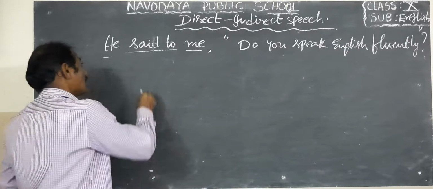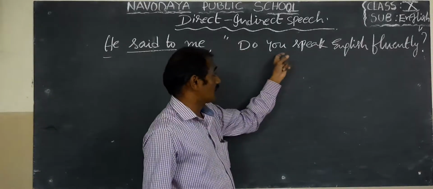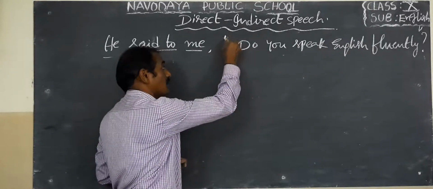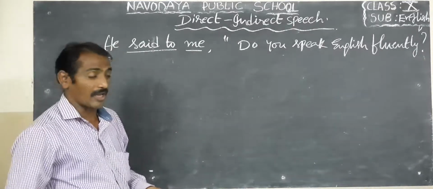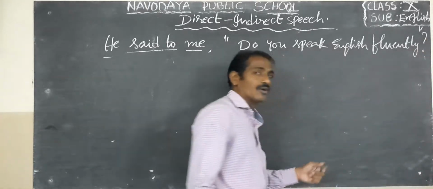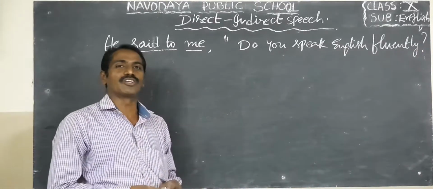Reporting part. Here it begins with the helping verb, do. You, subject. Speak English fluently. This is direct speech. Direct speech is always within quotes and ends with a question mark. So it is interrogative form.